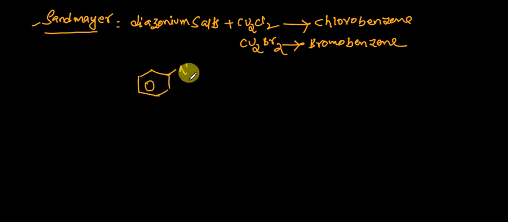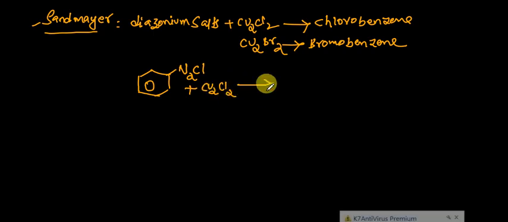If I take diazonium salts, I already discussed how to prepare them. You take aniline and add a small amount of hydrochloric acid in the presence of sodium nitrite. So what happens? They form diazonium salts. These diazonium salts react with copper chloride, Cu2Cl2. One small important point: diazonium salt is a salt. Remember, it is a salt.